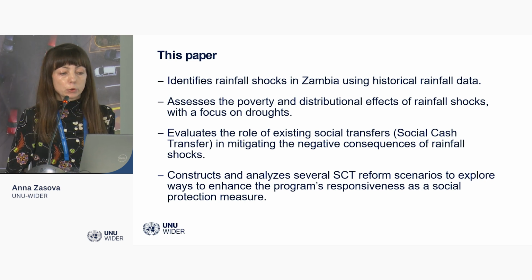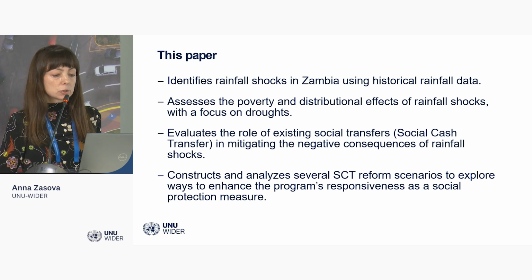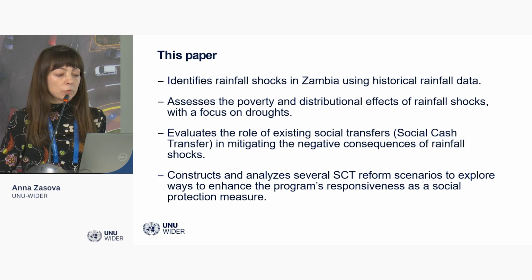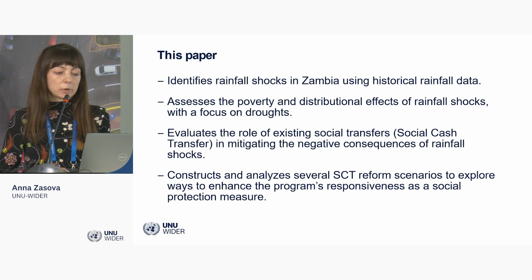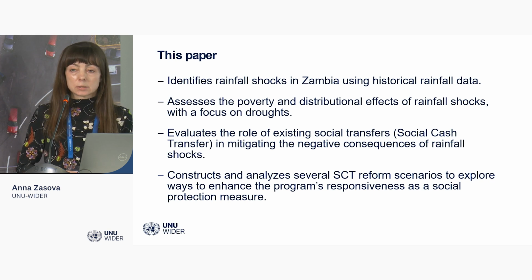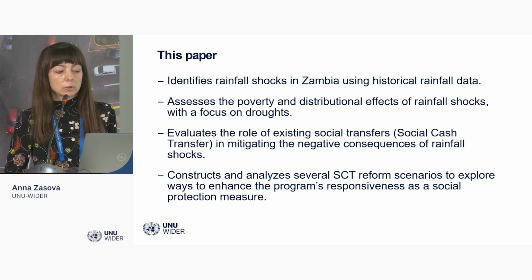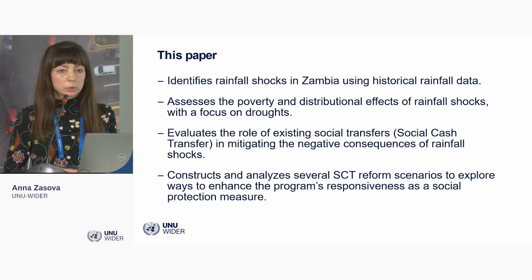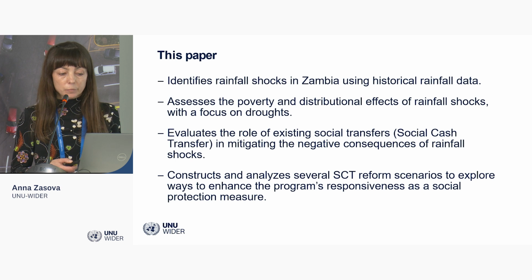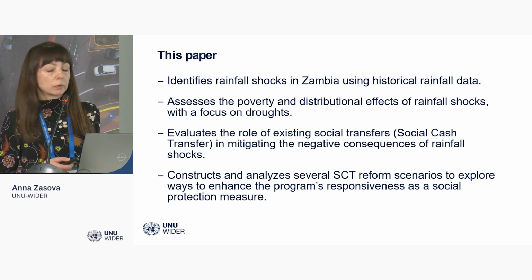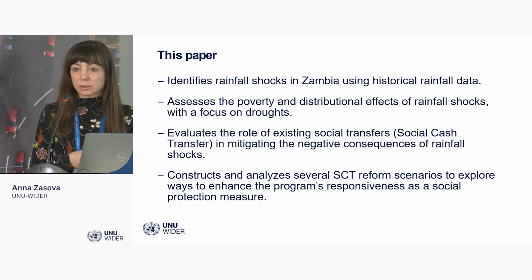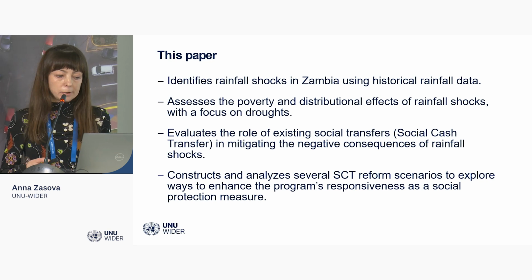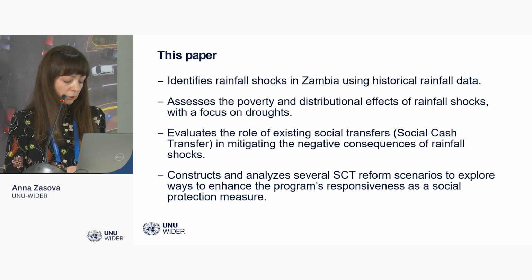We tried to answer four questions in this paper. First, we use historical rainfall data to identify the size of the rainfall shocks, and we focus on droughts in this paper. Then we assess the distributional effects of droughts, and then we look at the role of social cash transfers. First, we try to estimate the mitigating role of the social cash transfer program under existing rules, and then we propose some reforms and come up with some policy recommendations.